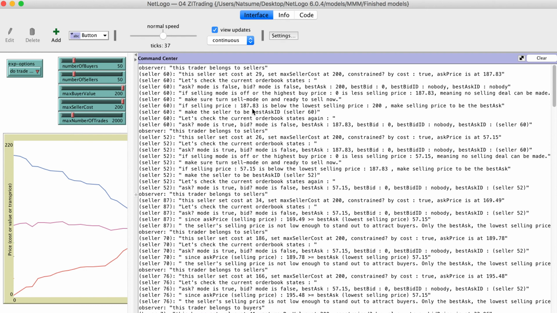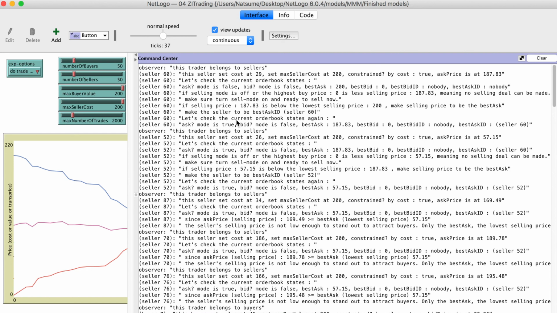Therefore, we can update the best selling price to be 187 because this one is lower. The buyer would prefer the lower price. So now the new best selling price is 187. That's good. And the best selling price offer comes from seller 60 because the seller's ID is 60.